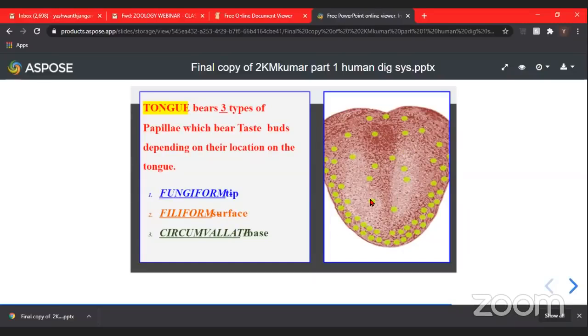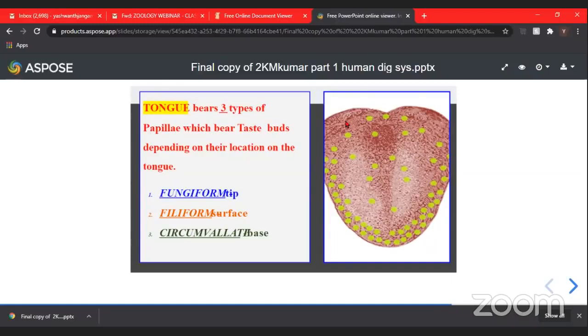In human beings, on the surface of the tongue, we have 3 different types of papillae. The first is fungiform papillae, second filiform papillae, and the third one is circumvallate papillae. Usually the fungiform papillae are seen at the tip of the tongue, whereas the filiform papillae are seen on the open surface of the tongue, and the circumvallate are present at the base of the tongue or at the back side of the tongue.